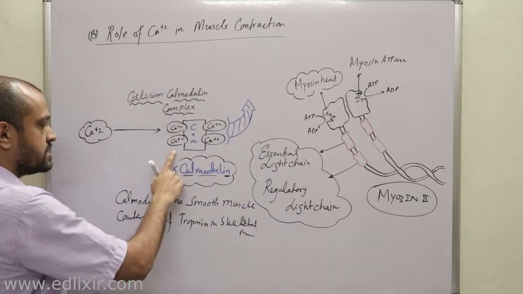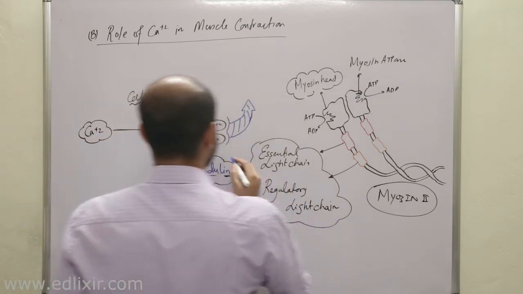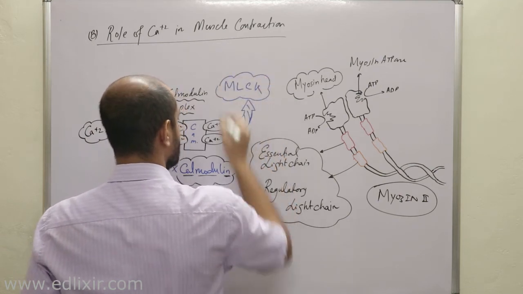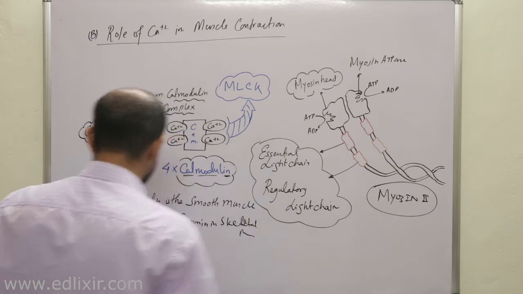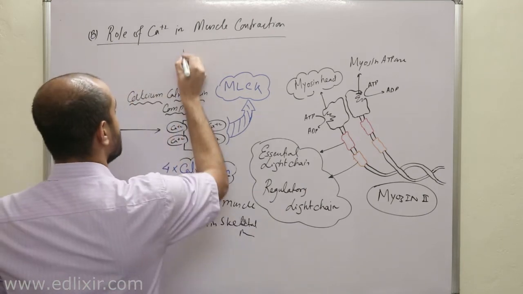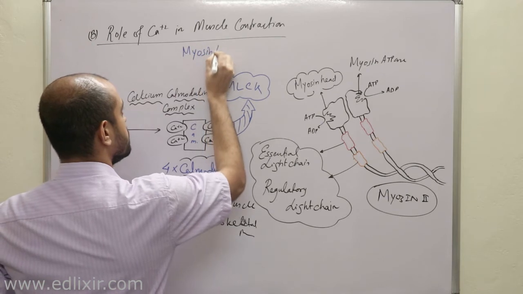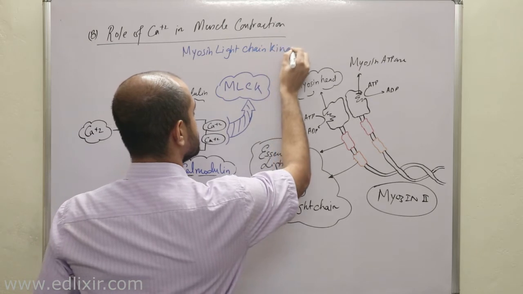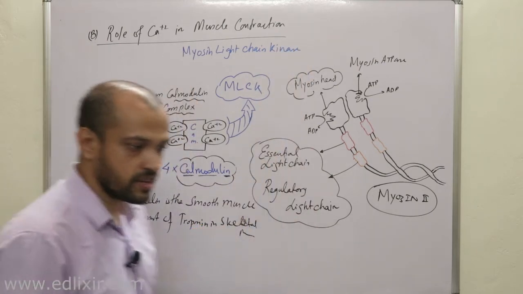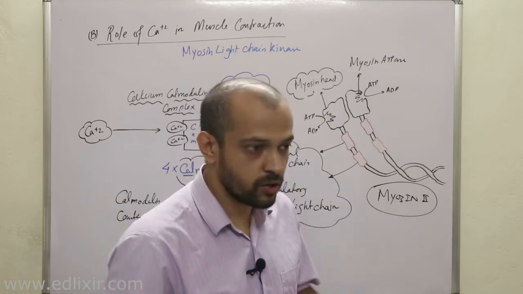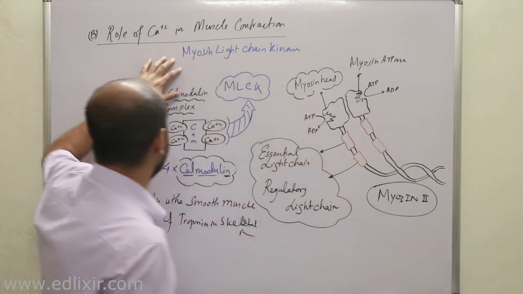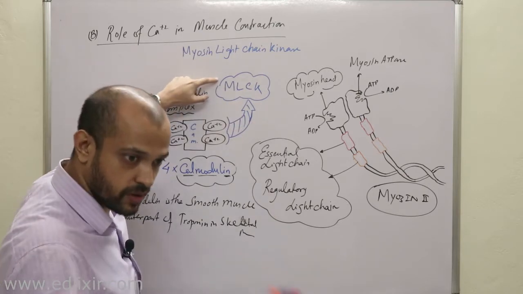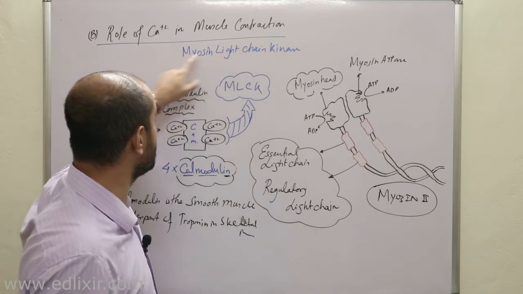What happens is this calcium calmodulin complex actually activates a protein called MLCK. Now you need to know the full form of this MLCK. The full form of MLCK is myosin light chain kinase. Kinases are proteins which are masters in incorporating phosphate groups into other proteins. That means myosin light chain kinase is a special type of protein which helps in incorporating phosphate groups into the light chain of myosin.